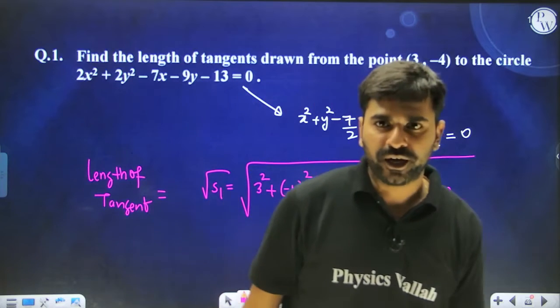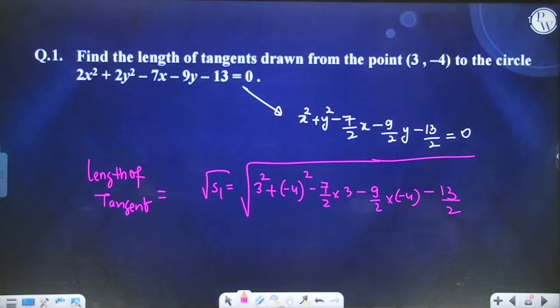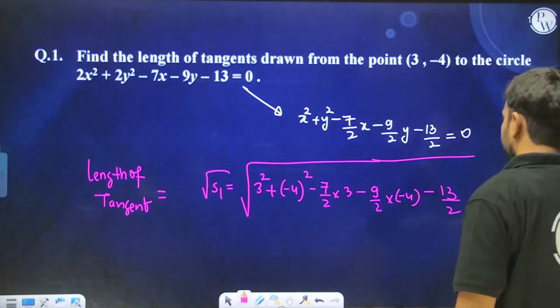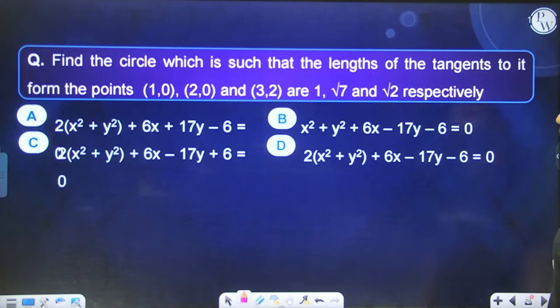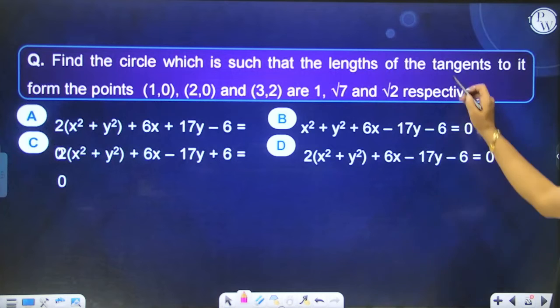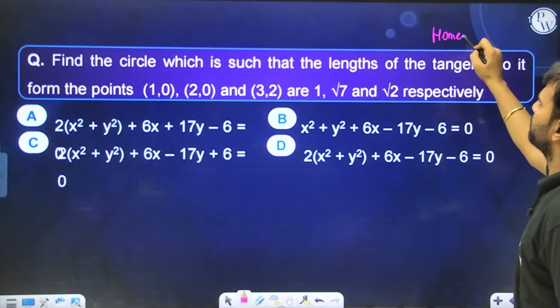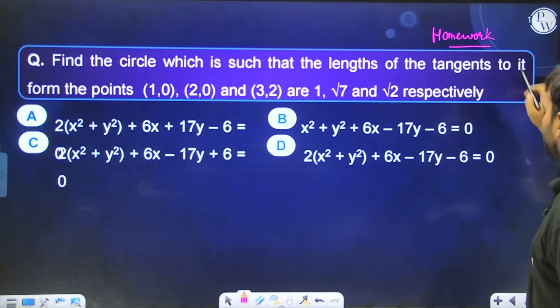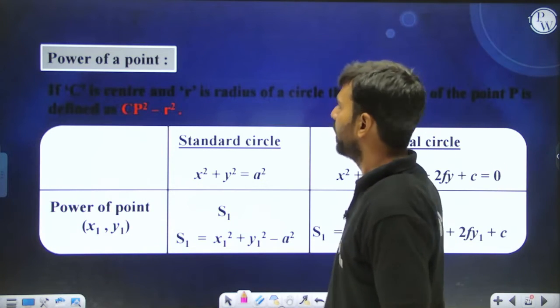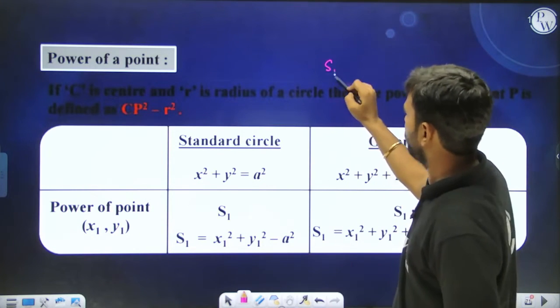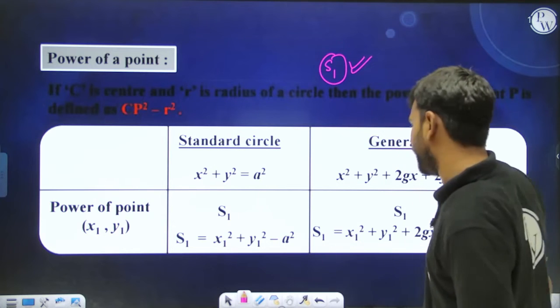I hope you guys are clear with this. Moving ahead. Find a circle which is such that the length of the tangents to it from these points are this and this and this. I think you guys can solve it. You can check the options quite comfortably and the question will be solved. Always make the coefficient of x square and y square equal to 1. Power of a point is nothing but the value of S1.